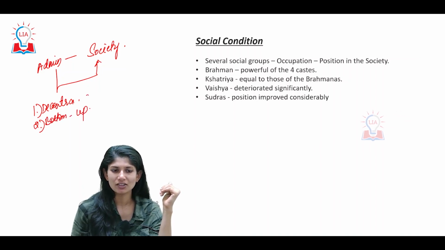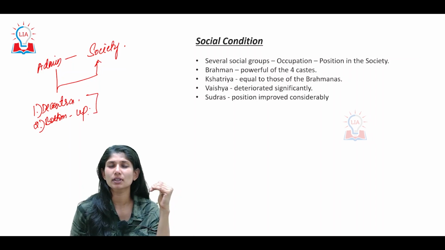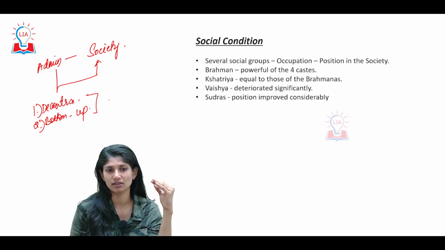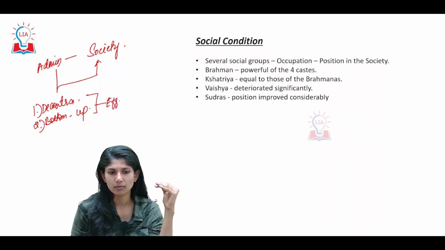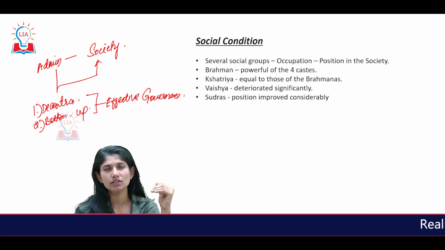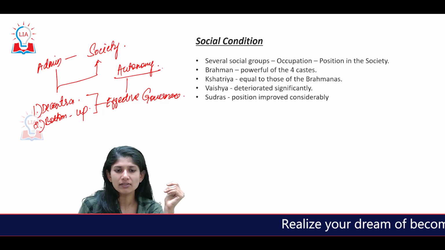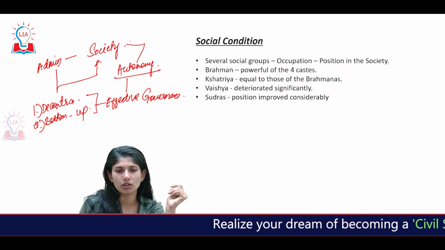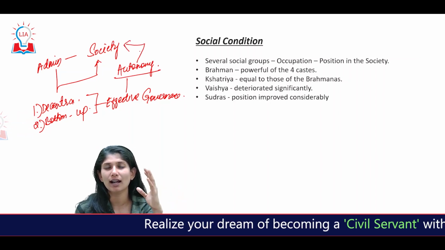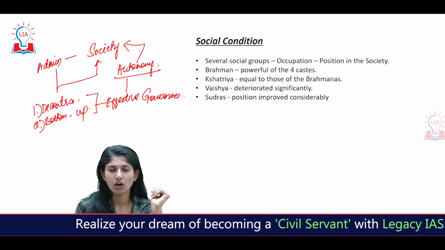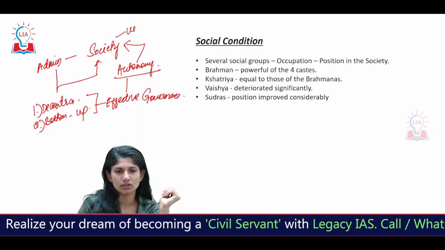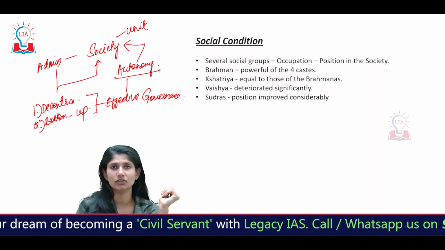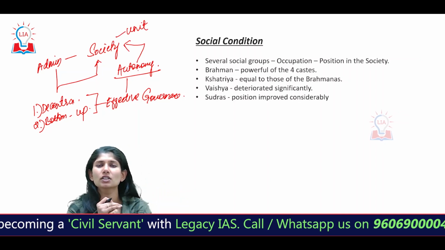When we say decentralization or bottom up approach, it means we need effective governance. What is it we are talking about? Effective governance. For effective governance to take place, they have to make sure there is efficiency in the system. Only when there is a sufficient amount of autonomy can the society function as a unit. So for society to function as a unit, all this is the precursor. Now let's have a look at it.